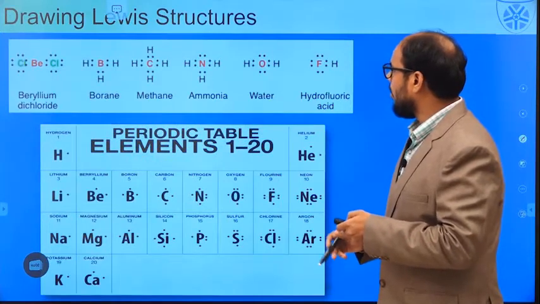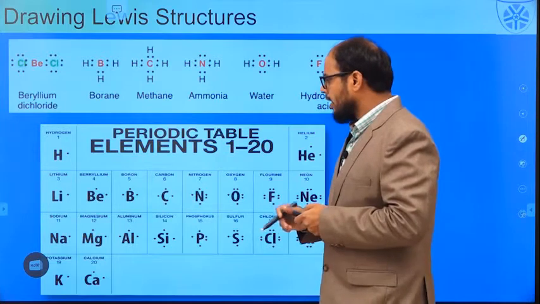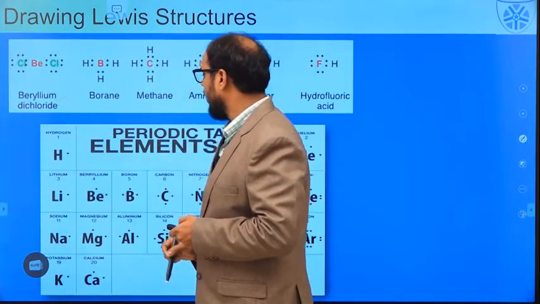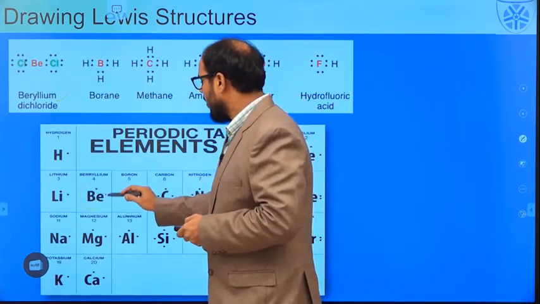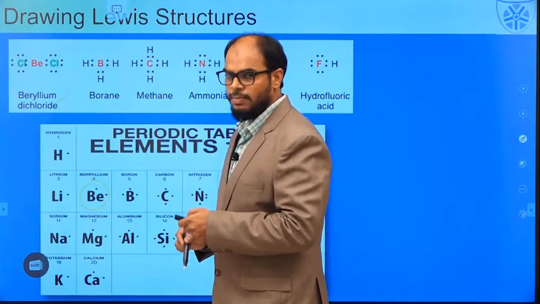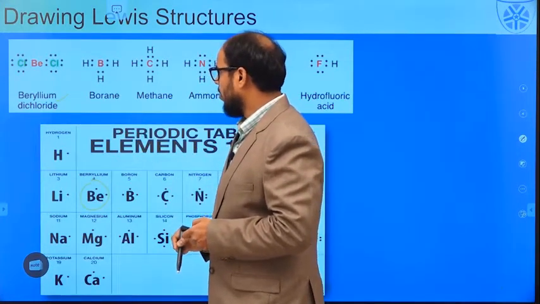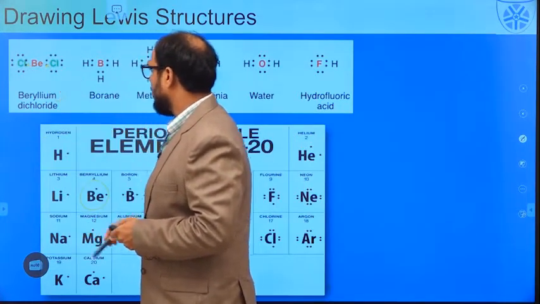Let us try to draw the Lewis structures. Let us take this first example, beryllium dichloride. In beryllium dichloride, the central metal atom is beryllium, and it has two electrons in the outermost shell. So these two electrons are for beryllium.